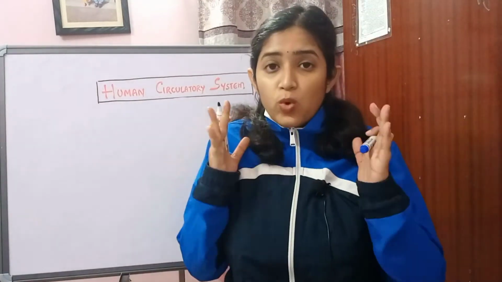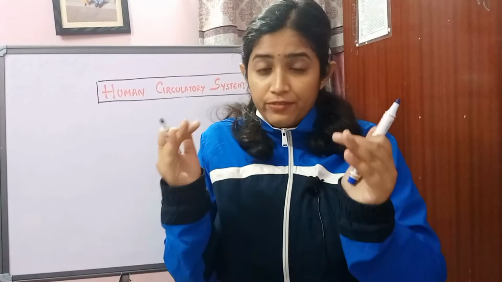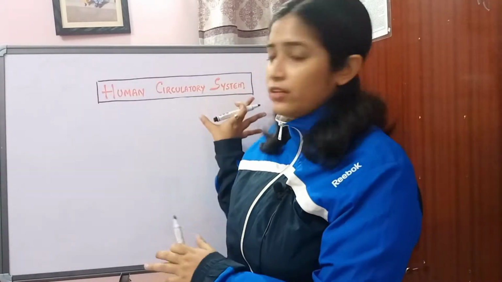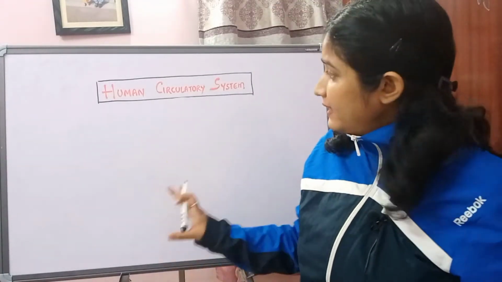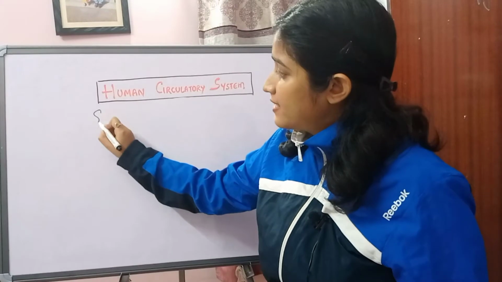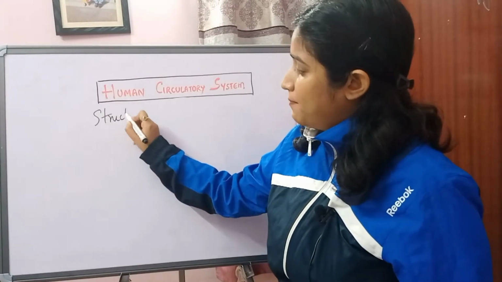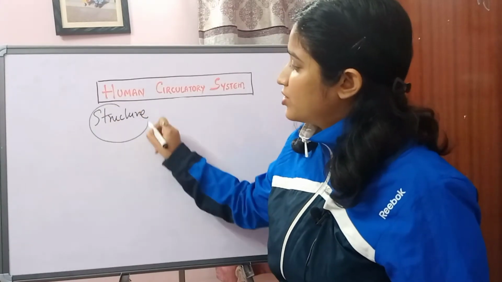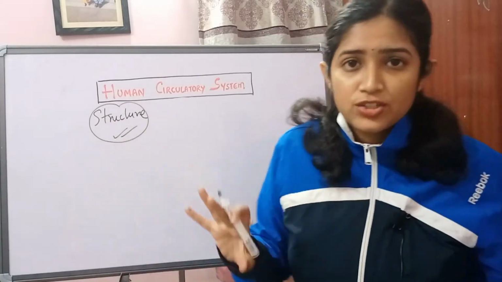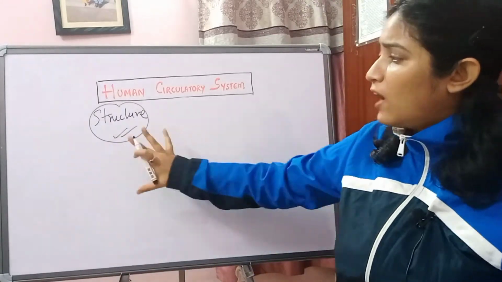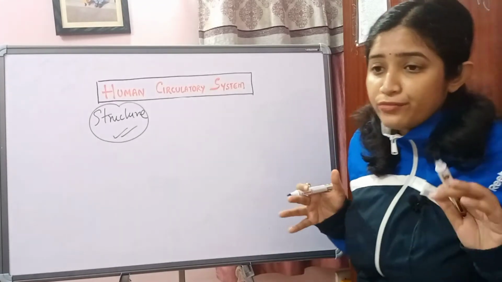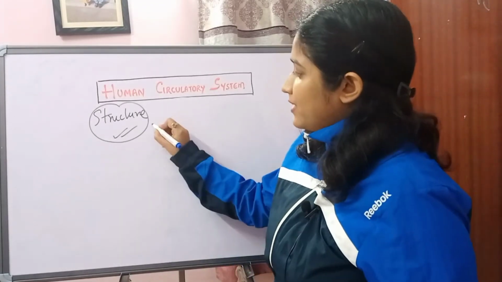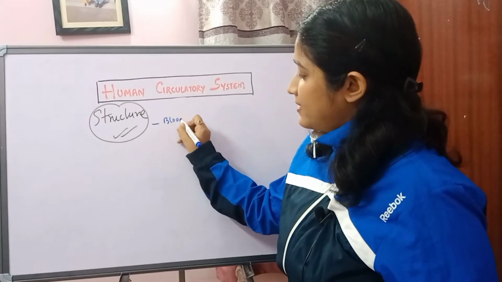So what are we looking for now? We are looking for the different organs comprised in the human circulatory system, the different things which are involved in it. Mainly we are looking at the structure of the human circulatory system. After that we will do functions. So the very first and foremost thing which we will cover is blood vessels.